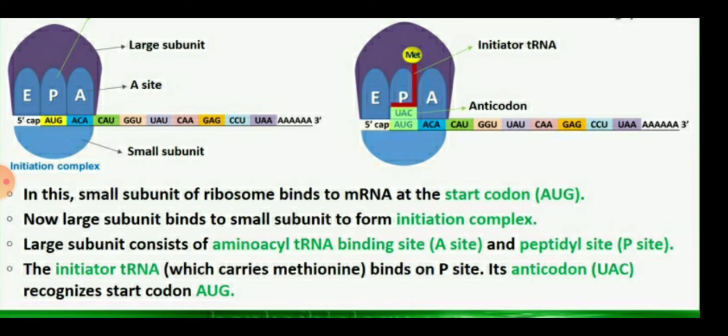The large subunit has the amino acyl transfer RNA binding site, also called the A site, and the peptidyl site is called the P site. The initiator transfer RNA, which carries methionine, binds to the P site, and its anticodon UAC recognizes the start codon AUG.